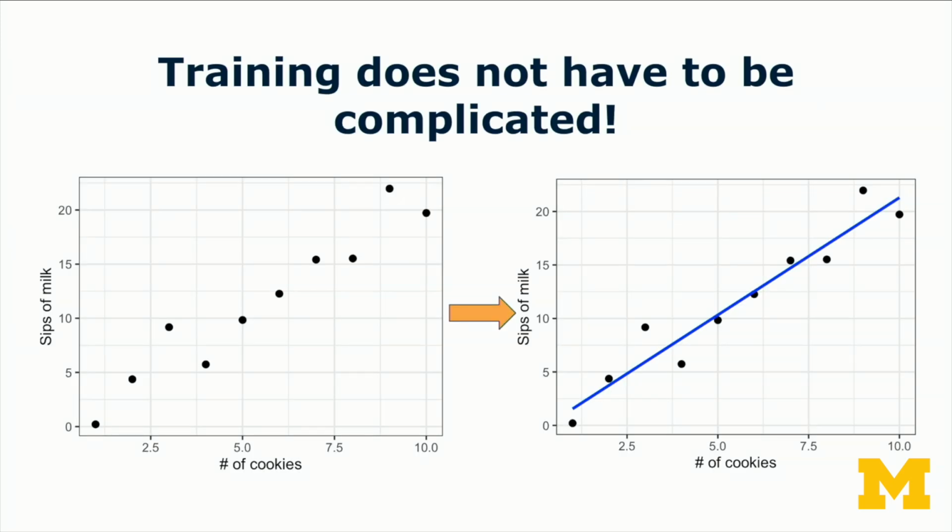This is an example of what training can look like for an AI system, right? Many of them are more complicated than this, but a surprising amount of it can look like this. It's where we take some data and we say, okay, I'm going to fit a model. I'm going to fit something like this line, right, this shape, to that data. And we're going to look at the data that we have so far and just see, how do I fit this as best as possible? How do I describe it as best as possible? So this is an example of training.